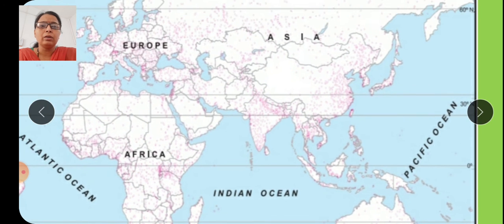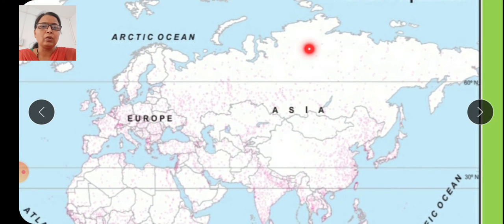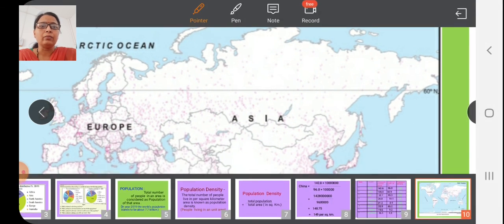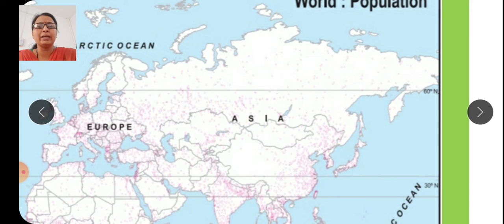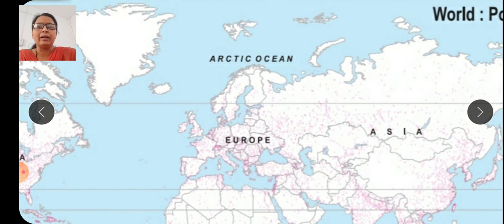Now the low density or very sparsely populated regions are observed in the north part of the world, that is the Siberian region, as well as the Scandinavian mountains in the European continent, the upper part of Europe, and the upper part of Asia, the Siberian part. Then Greenland: in the middle part of Greenland, we can observe population only near the coastal area of Greenland.